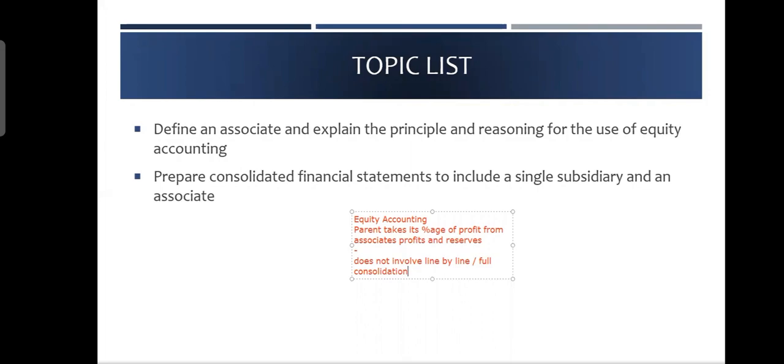And all of the lines on the income statement and all of the lines on the balance sheet, you are adding them together. This is called full consolidation. This is called line by line consolidation. It is only done when you have control. It is done in case of control, when you have more than 50% or you are taking the decisions.